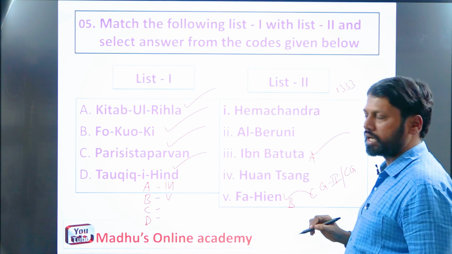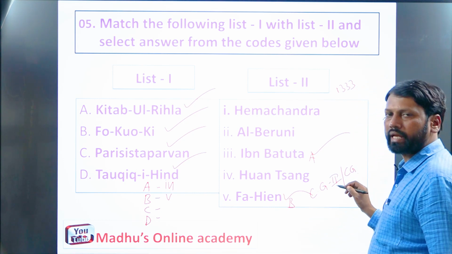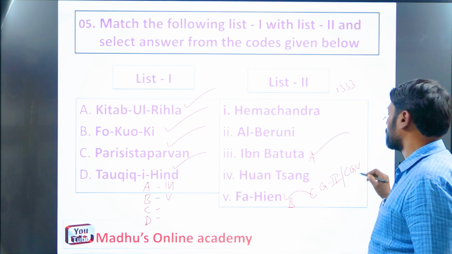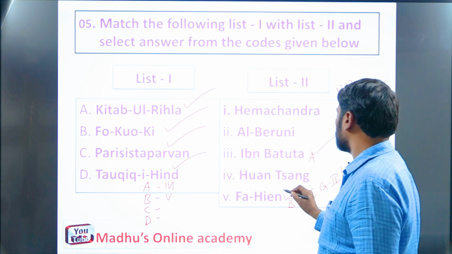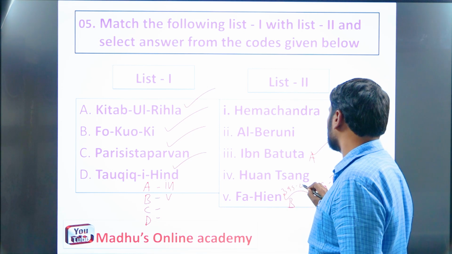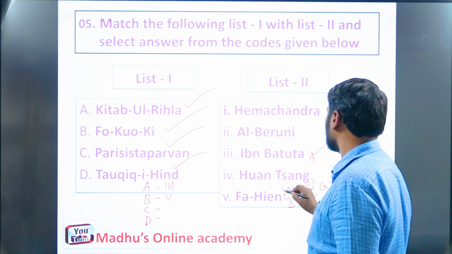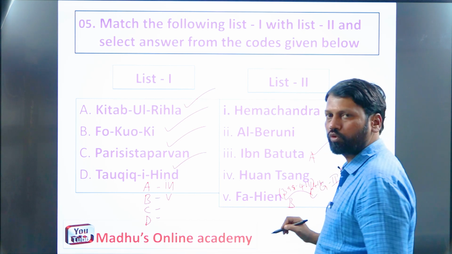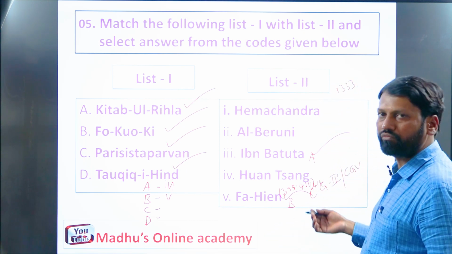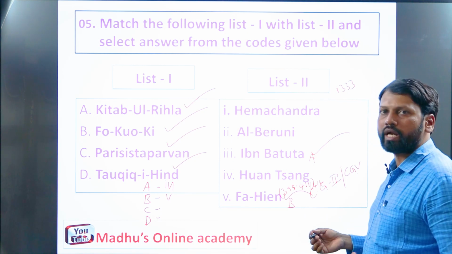His tenure was 399 to 411, or sometimes 414 also. In some books it is mentioned as 414. Around 12 or 15 years Fahien stayed in India.